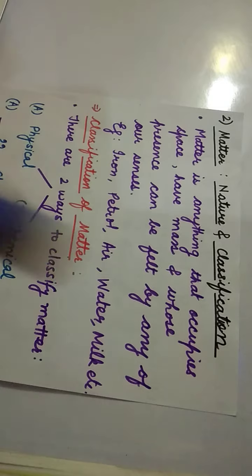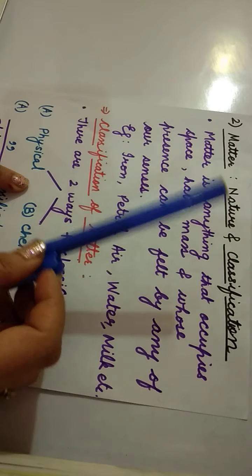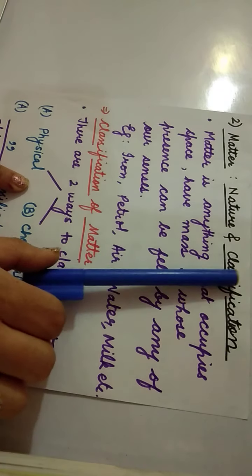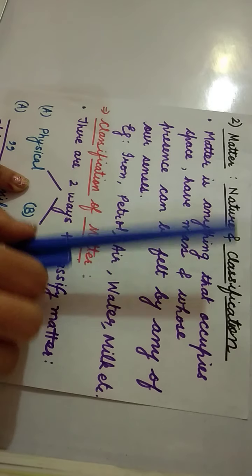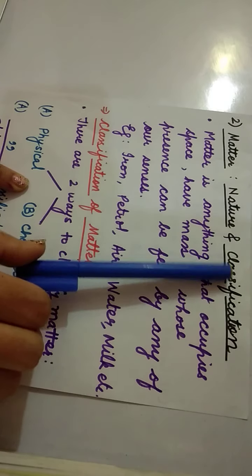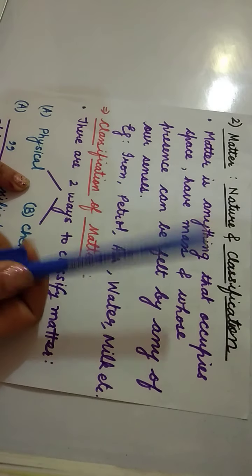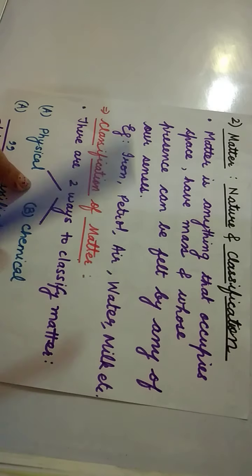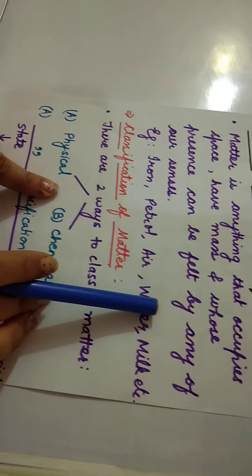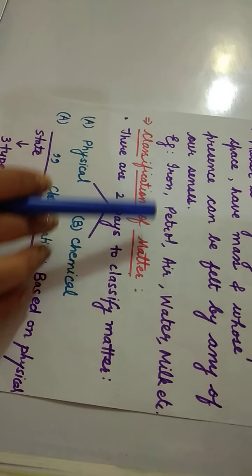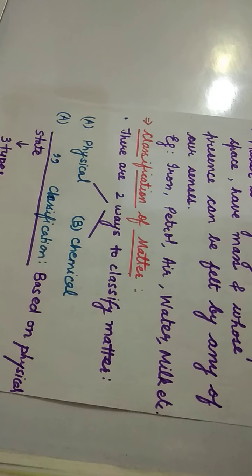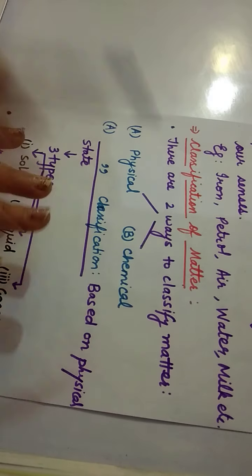For example, this pen is matter as it has some mass and it occupies some space, and you can feel it by any of your senses. So this is an example of matter. Other examples are iron, petrol, air, water, milk, etc. Now next is classification of matter.